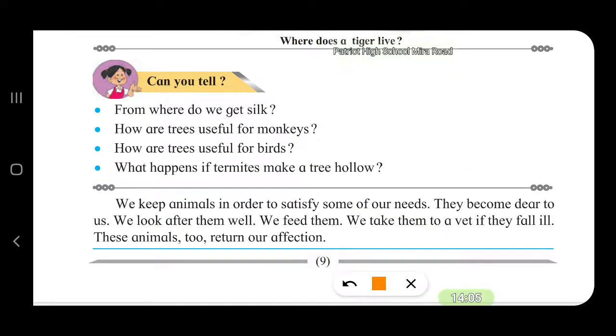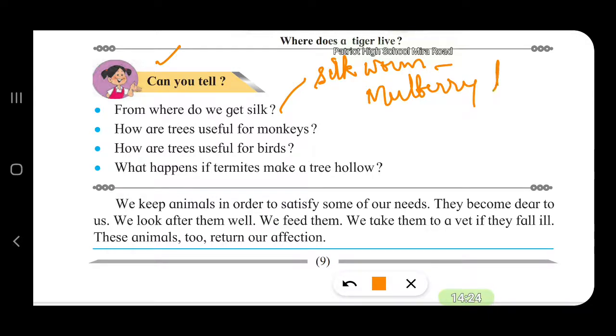Can you tell from where we get silk? We get silk from the silkworm. Silkworms inhabit mulberry trees. The caterpillar feeds on the leaves of the mulberry tree, and it forms a cocoon from which we get the silk.